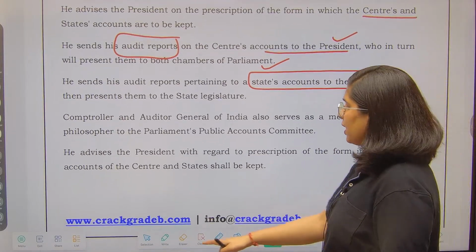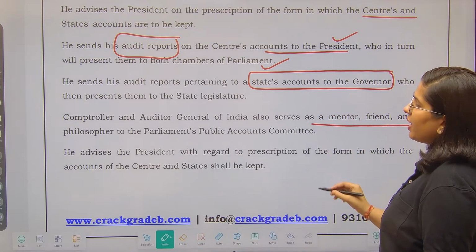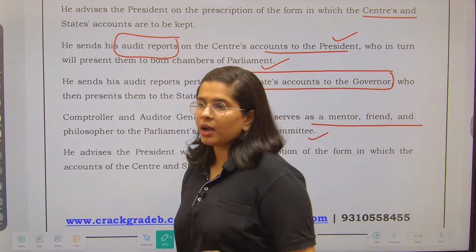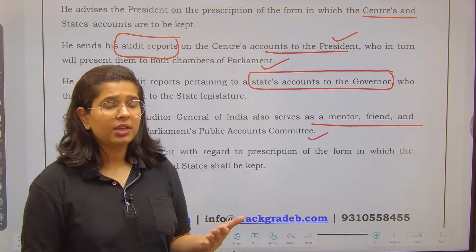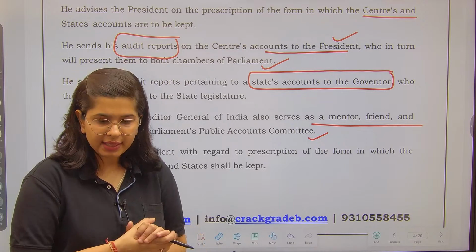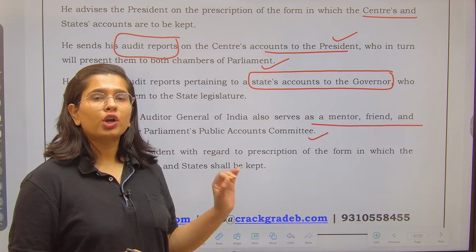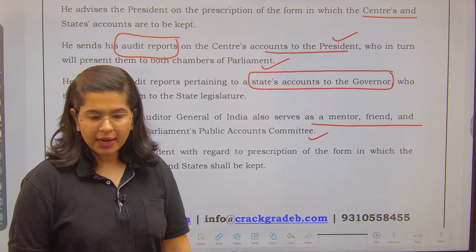The Comptroller and Auditor General of India also serves as a mentor, friend and philosopher to the Public Accounts Committee. See, the Public Accounts Committee does the checking or the analysis of the CAG reports. So CAG has to explain what they have done in that particular report. So CAG provides all sort of help that is required by the Public Accounts Committee. Getting my point?